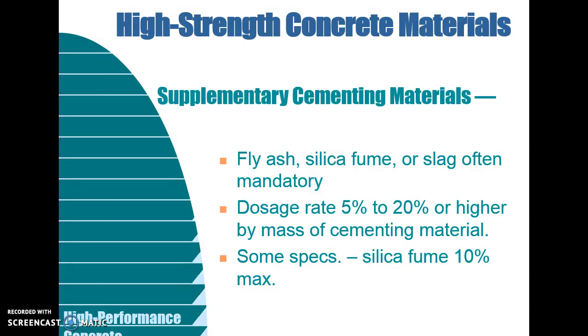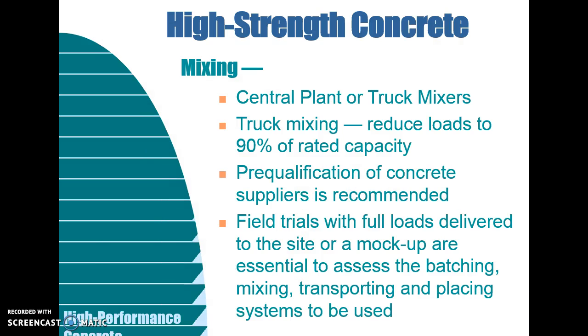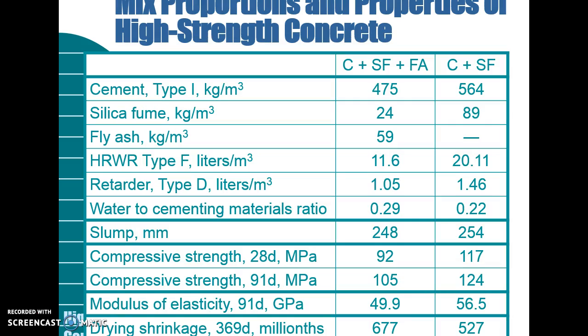Next, we move to supplementary cementitious materials: fly ash, silica fume, and slag, often mandatory. The admixtures used are air entraining admixtures, and for mixing we use a truck mixer. And for placing, the slump value is 180 to 220 mm, and the properties of the high strength material are given in my slide.